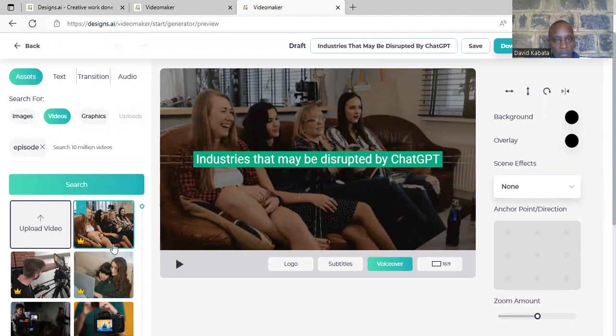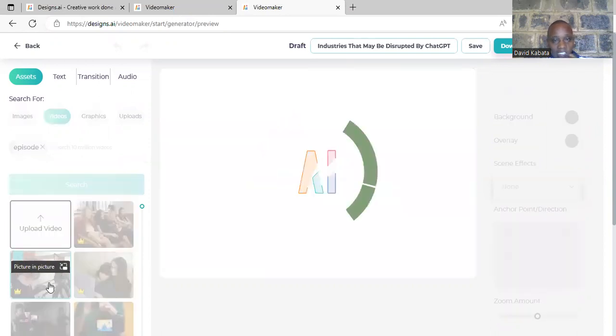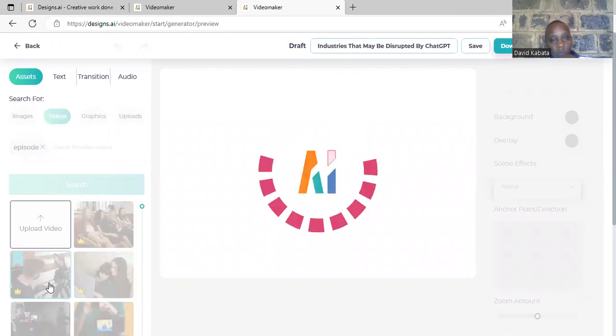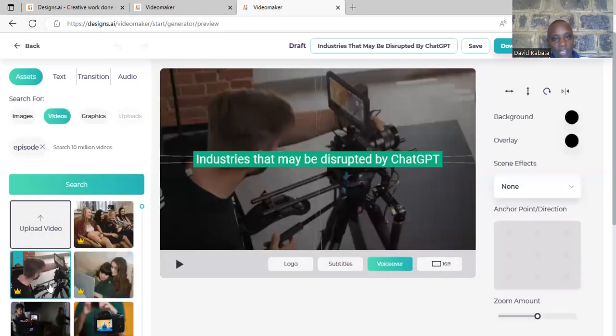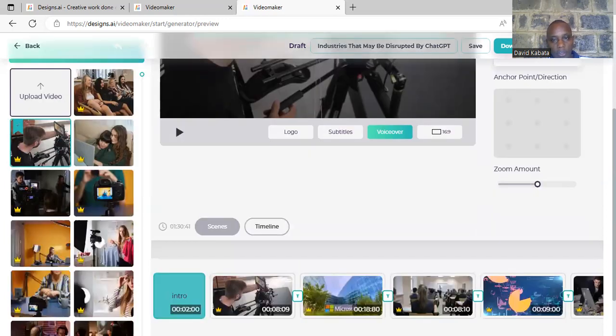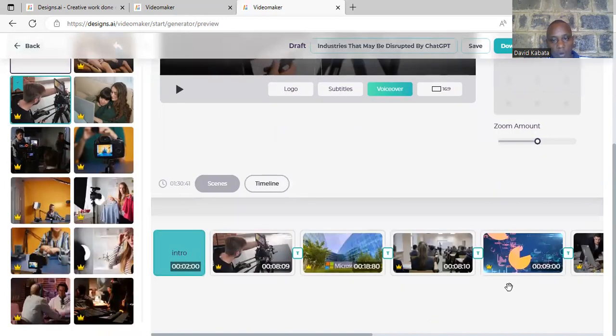So like now this one, it does say that it may be disrupted by ChatGPT. Maybe I don't want that one, and because I don't want that one, I can choose that one for that. So you can see it is trying to do what we call replace that video. It is trying to replace that video for me so that now, instead of having that where people are just laughing, which did not have any connection with what I was saying, you can see that video goes hand in hand. So you can see all these videos.